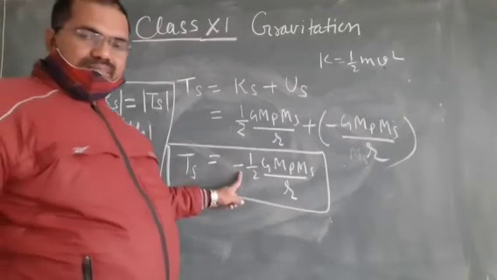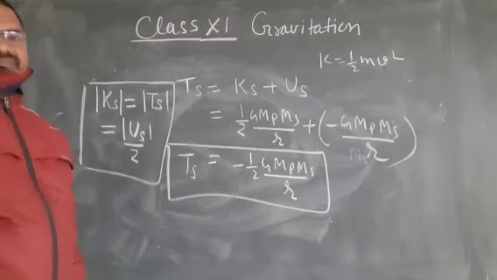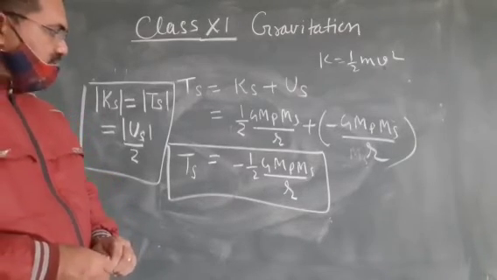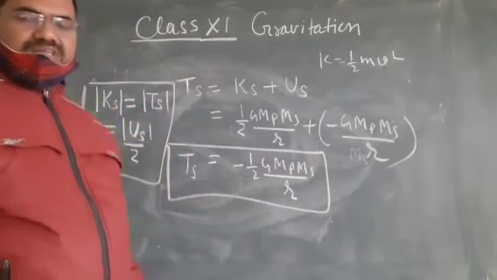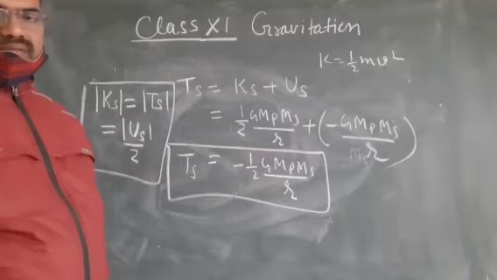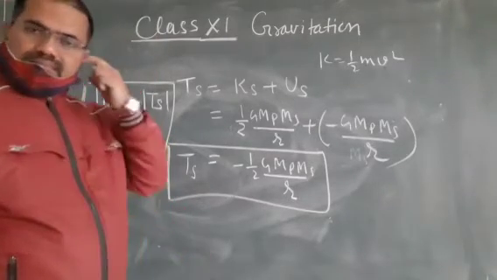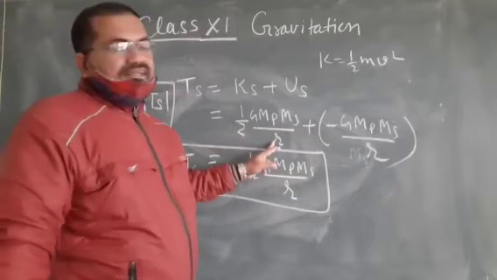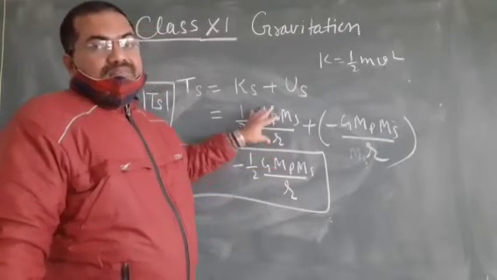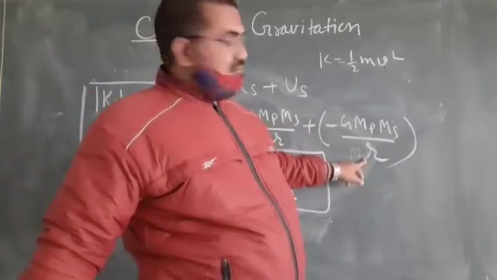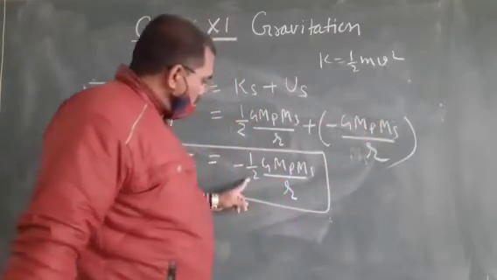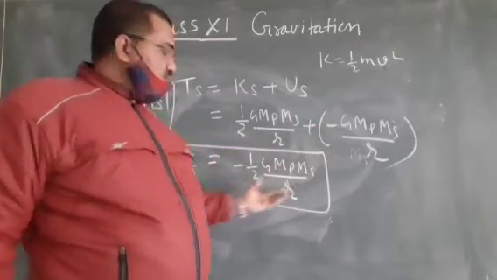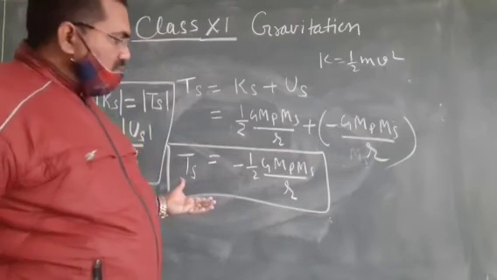Also write a note: the minus sign indicates that the satellite is bounded by the planet. Why? Think: at infinity, r is infinity, so kinetic energy is 0, potential energy is 0, and total energy is 0.